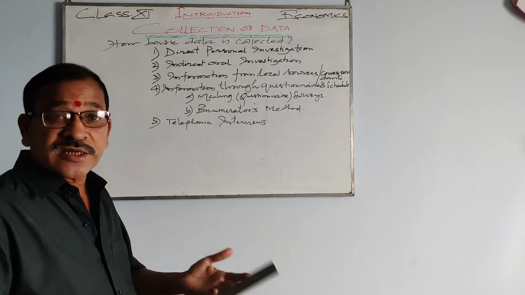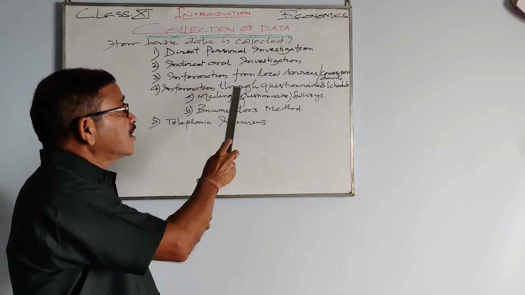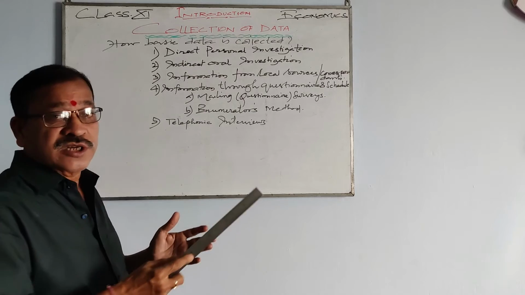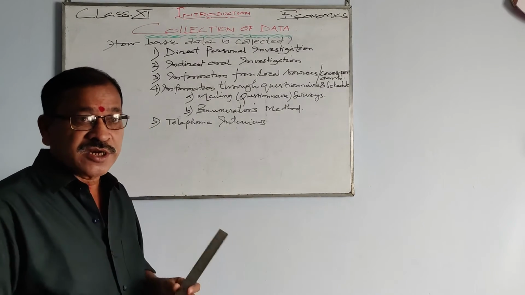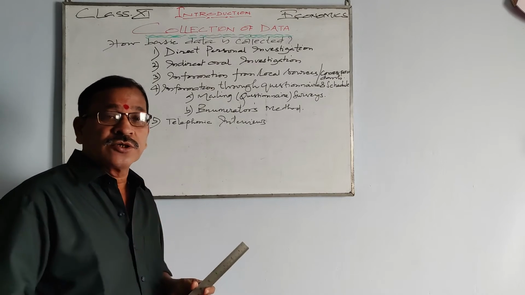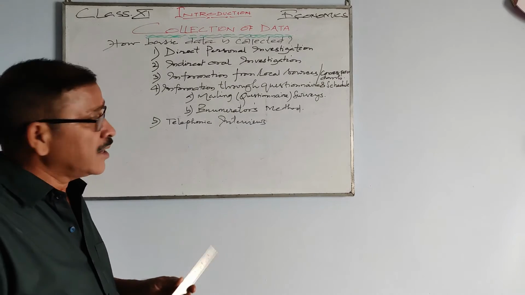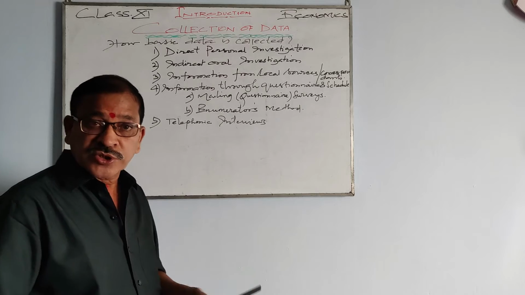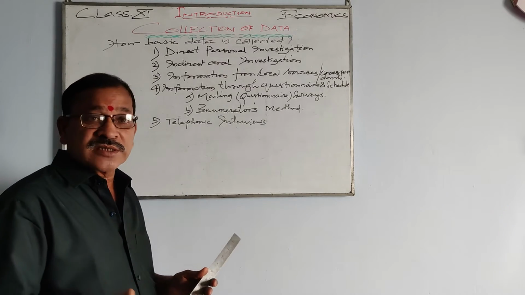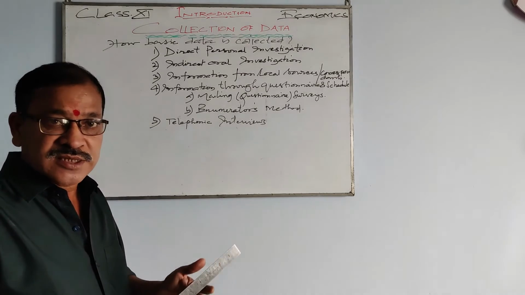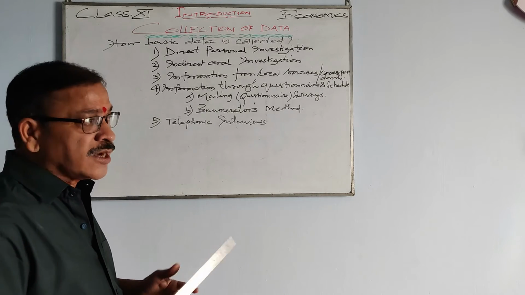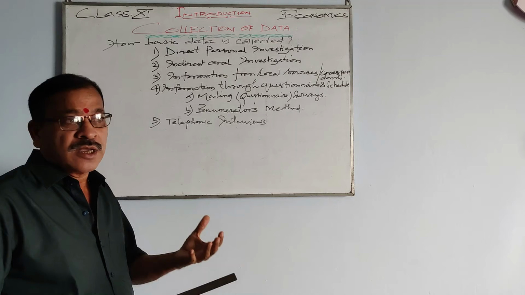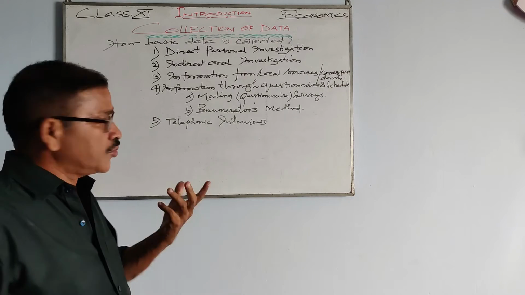That is known as information through questionnaire. It has two parts. One is mailing: as I said, prepare a questionnaire, send it to the person by post, and the person concerned will write all the answers in that questionnaire and send it back, and thus you have the information with you.